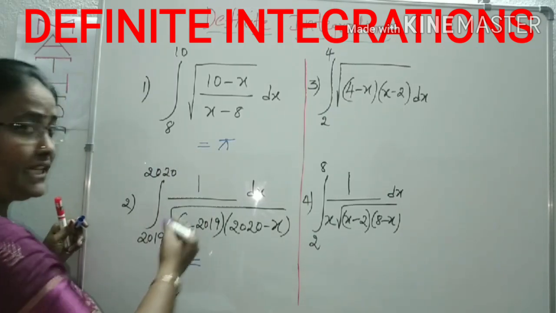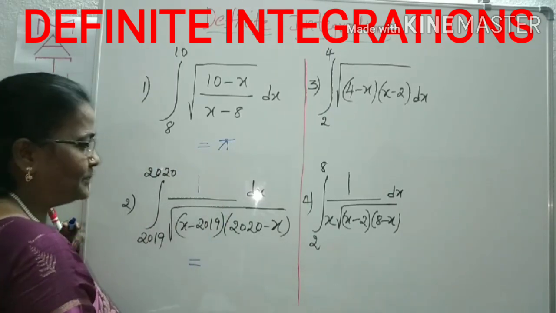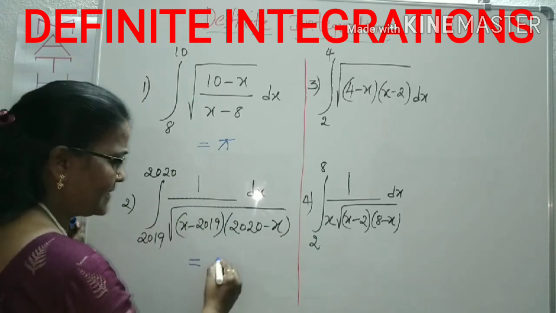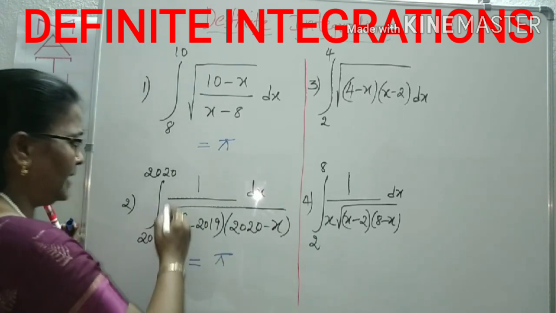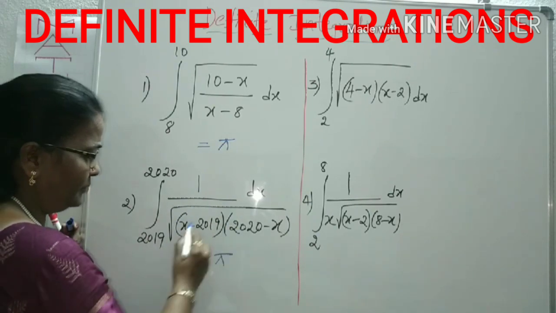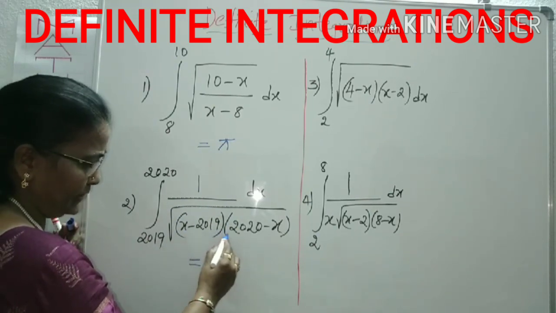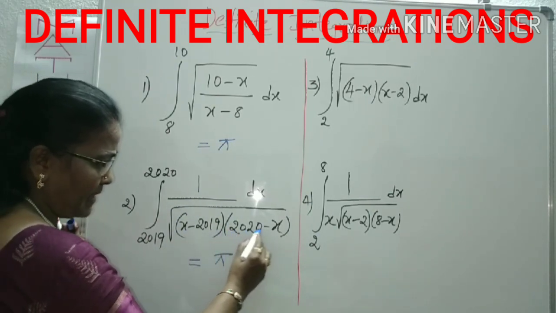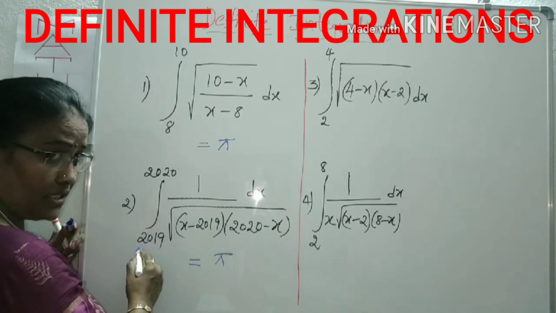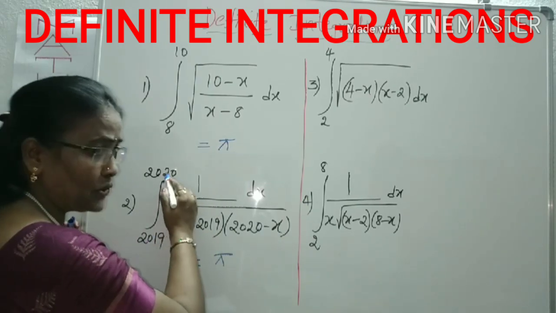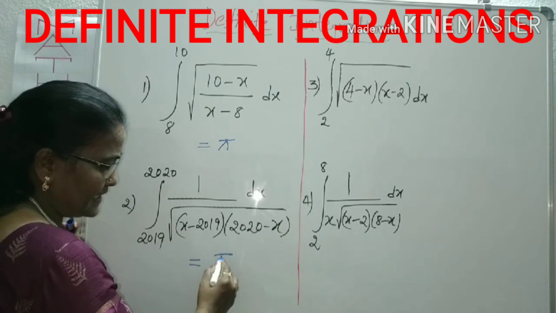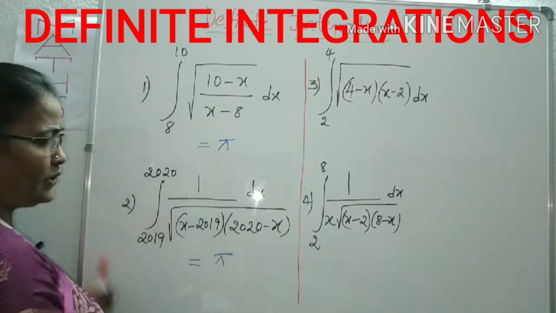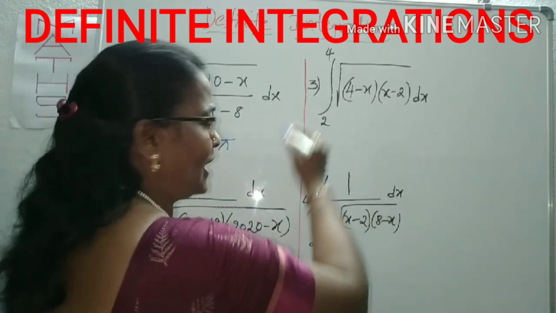First of all, what I am doing, we can follow. This is also clearly pi. It is the integral of 1 by root of (x minus 2019) into (2020 minus x) from the limits 2019 to 2020. This is nothing but pi. Now come to the third question.